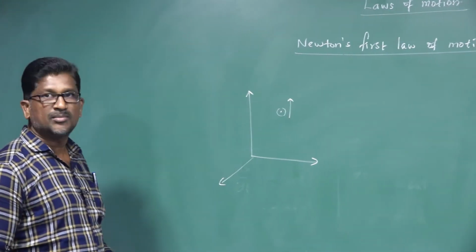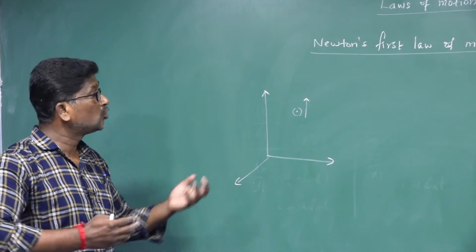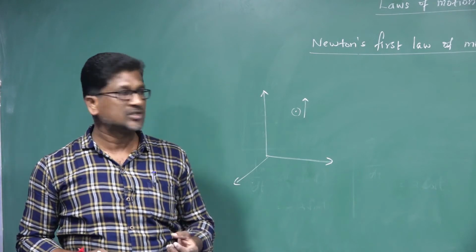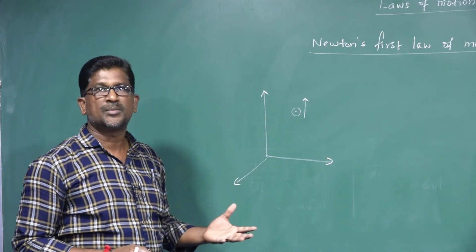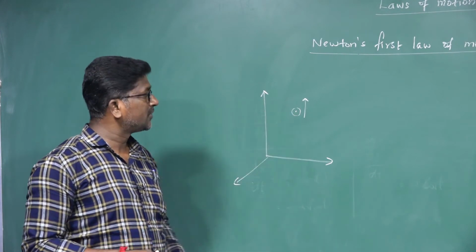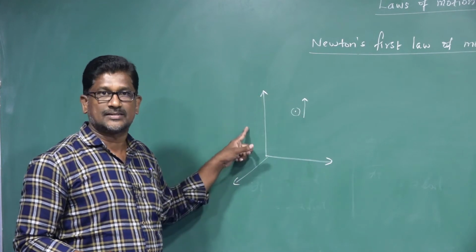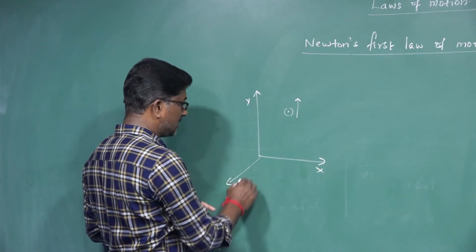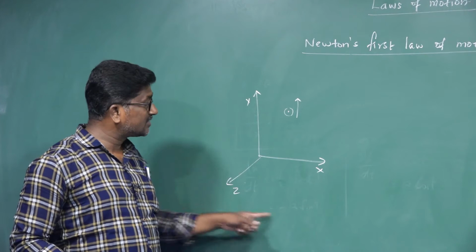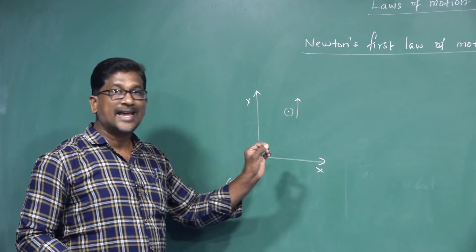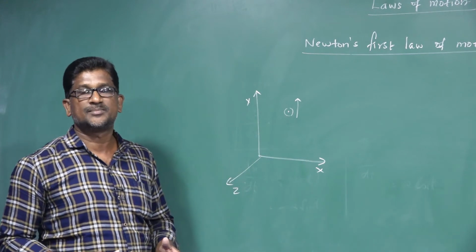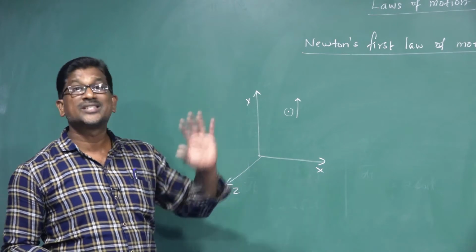Board is the best example for 2 dimensional space. Right? And space is a 3 dimensional one. To define the position of any object or motion of any object, we need three coordinate axes. Okay, x-axis, y-axis, and z-axis. Or we need two axes, x and y. So this is a system of coordinate axes which describe the position or motion of the particle either in two-dimensional space or three-dimensional space. That system of coordinate axes is known as a frame of reference.